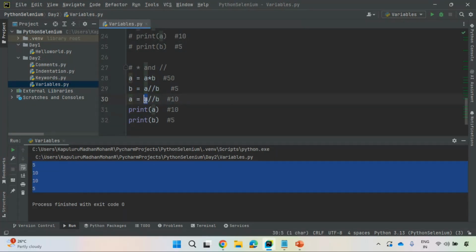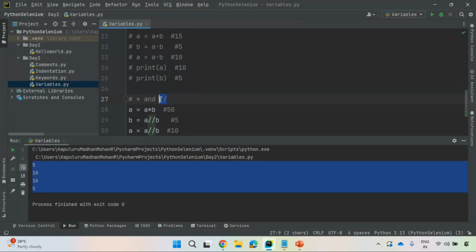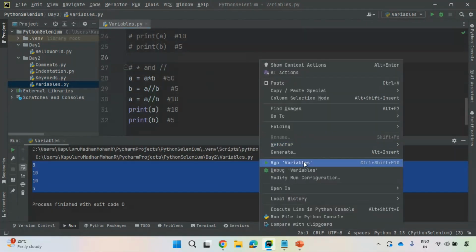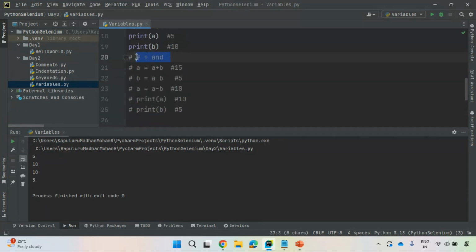Next, A floor division of B, right? So A which is 50, B which is 5 right now, it is 10. The result is 10. Is it right? You can also achieve the same result as with plus and minus with star and double forward slash, which is nothing but a division operation. All right, you can use these two things. Most of the people will use temp variable, but you can also use these different, very simple ways.